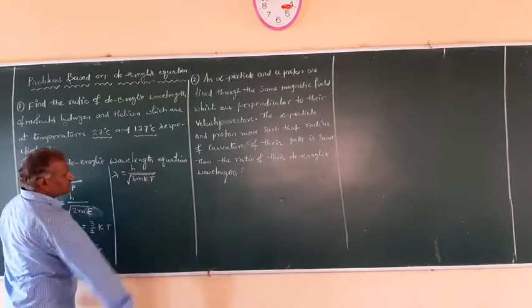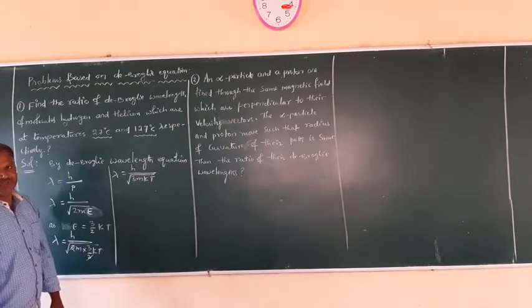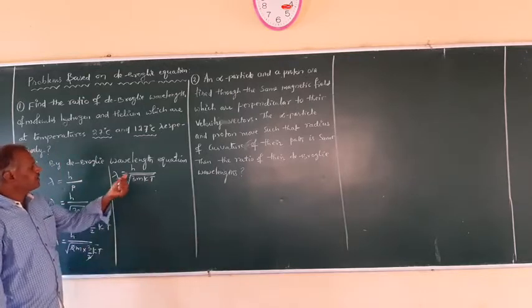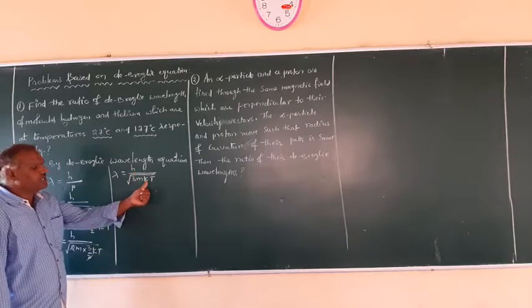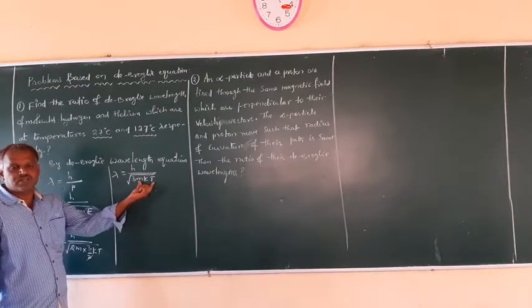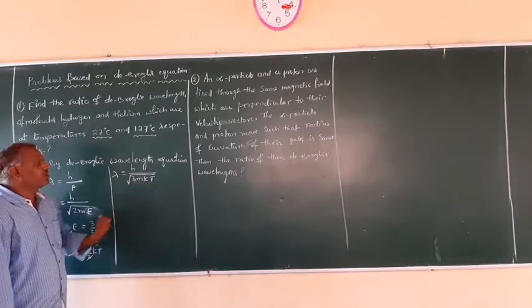So this 2 gets cancelled, and the de Broglie wavelength is given by h upon the square root of 3mkT. This is the equation you can observe. Here h is constant, k is constant, 3 is constant; only mass and temperature vary.